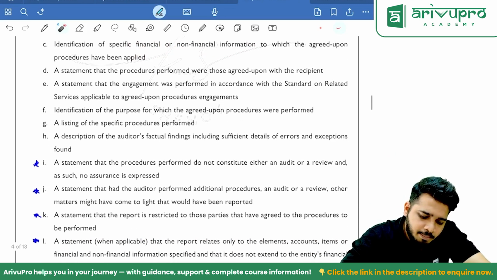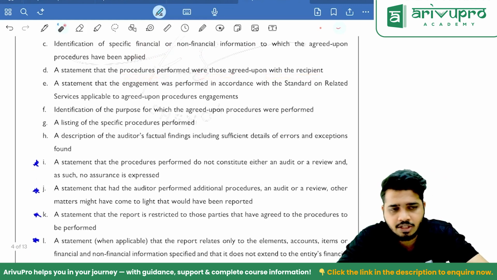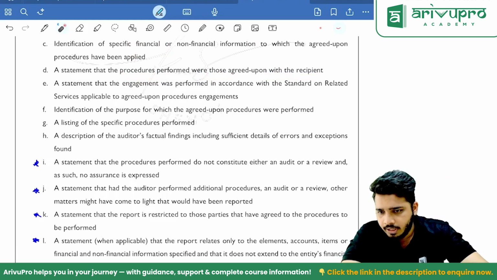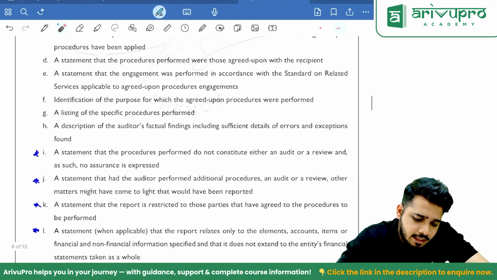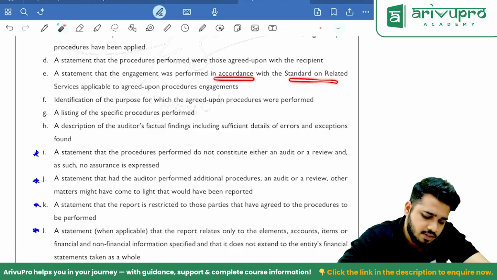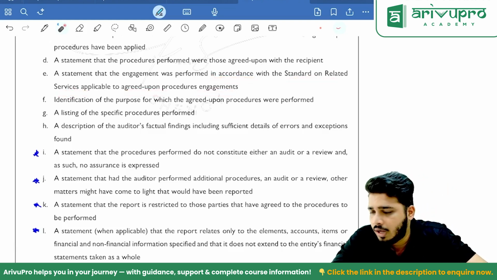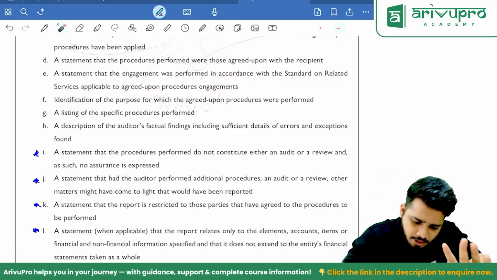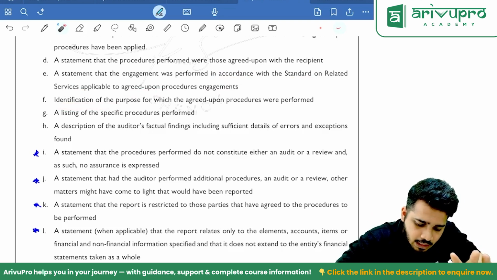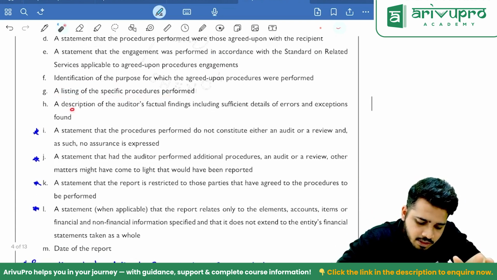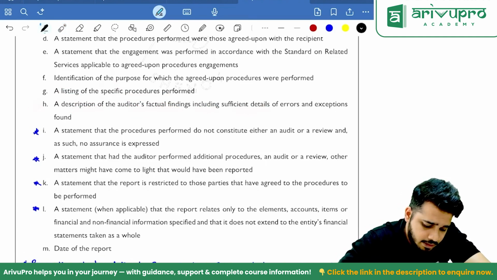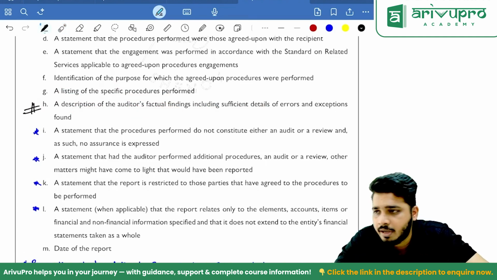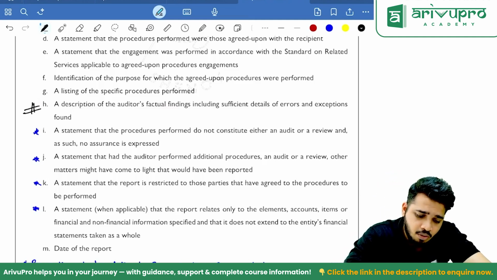Clear? Statement that procedures performed were those agreed upon with the recipient. So whatever procedures we have put, it is already agreed with the recipient. Who is the recipient? Management. Okay. Then statement that engagement was performed in accordance with the SRS applicable to AUP. So applicability of SRS also will be mentioned. Identification of purpose, listing of specific procedures performed, description of factual findings including sufficient details. Now this I'll put a star mark here or I'll put a hashtag here. Star mark denotes something else only. Sir, what do you mean by this, sir?